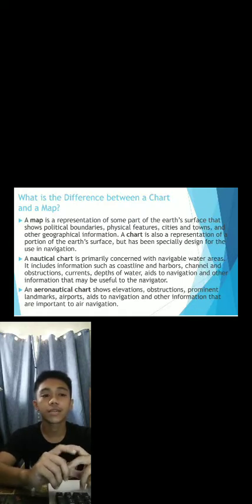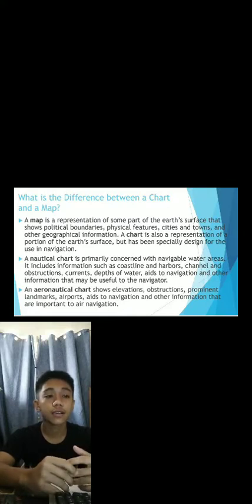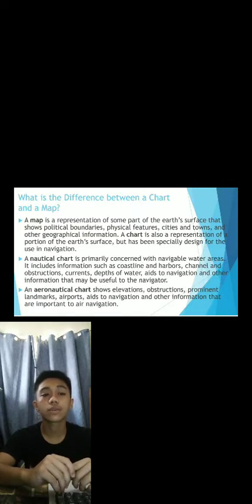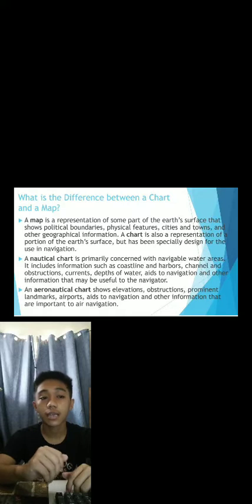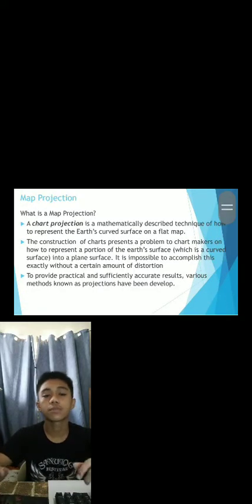It includes information such as coastline and harbors, channels and obstructions, currents, depths of waters, aids to navigation, and other information that may be useful to the navigator. The aeronautical chart shows elevations, obstructions, prominent landmarks, airports, aids to navigation, and other information that are important to air navigation. Map projection. What is map projection?